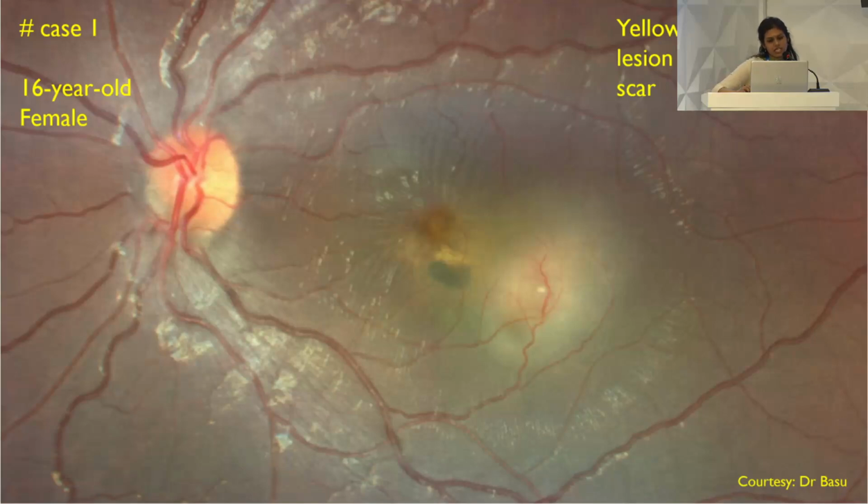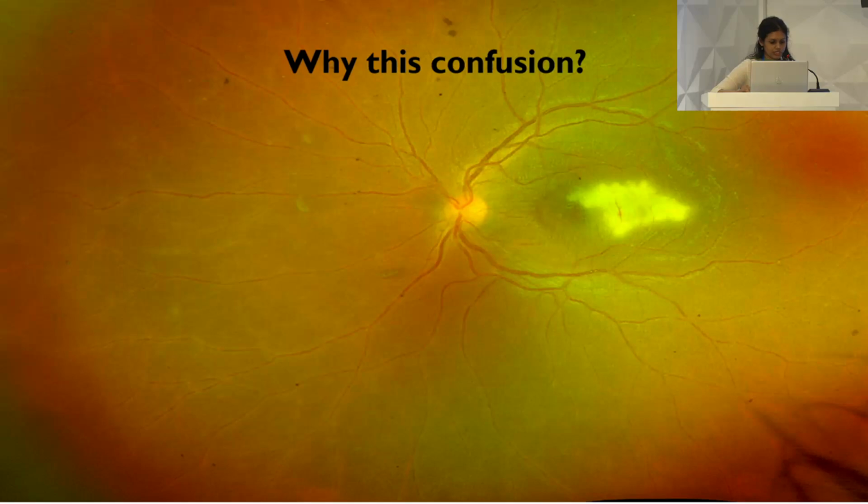The lesion, as we can see here, is next to this pigmented scar. It is oval shaped, yellow colored, and at the macula. So the diagnosis of toxoplasma retinochoroiditis was made here, only later to realize that it was not so. So we clubbed all such cases which were, prima facie, diagnosed to be toxoplasma retinochoroiditis.